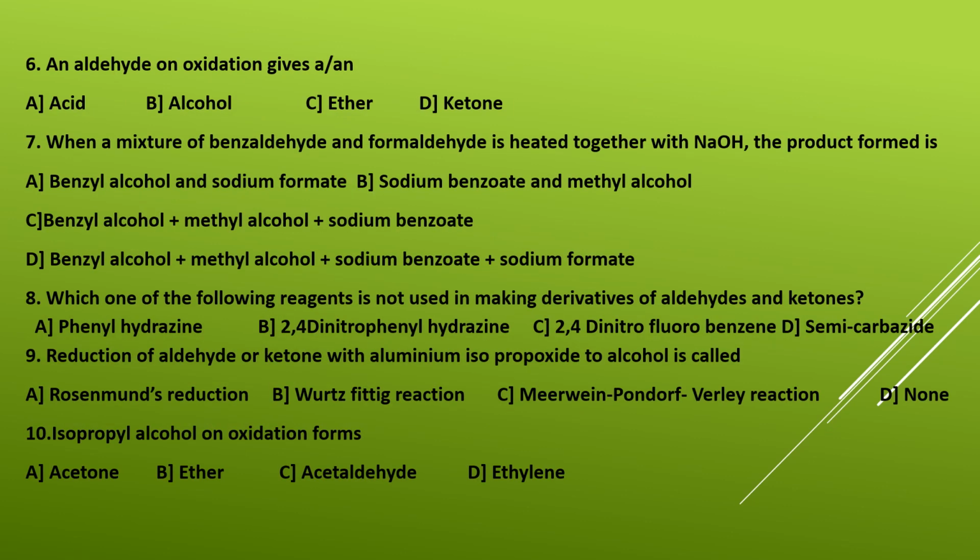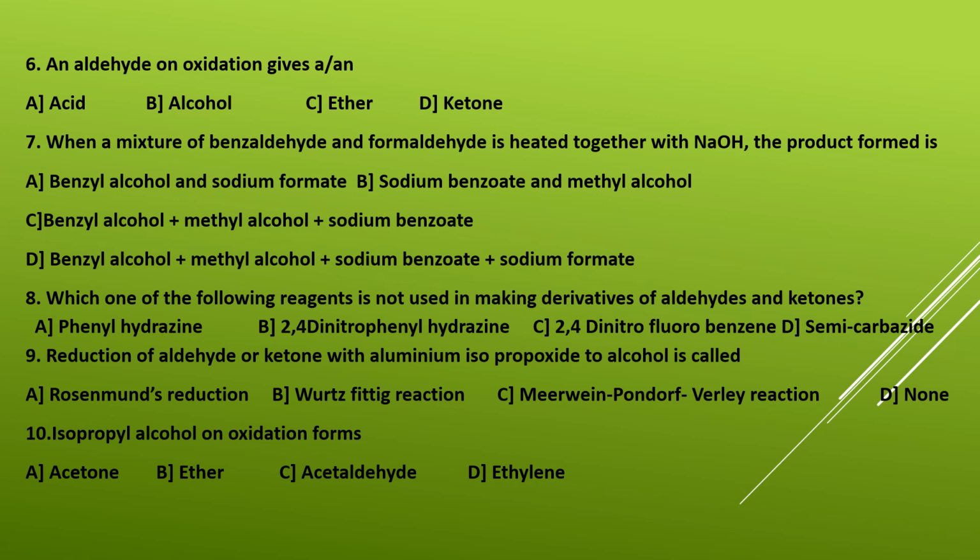Sixth question. An aldehyde on oxidation gives options A. Acid, B. Alcohol, C. Ether and D. Ketone. We all know that aldehydes on oxidation produce carboxylic acids with the same number of carbon atoms. So the right answer is option A.